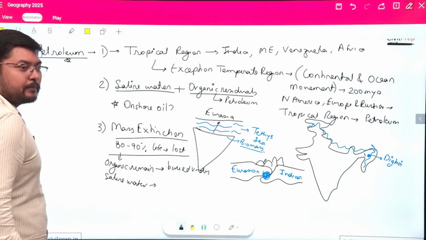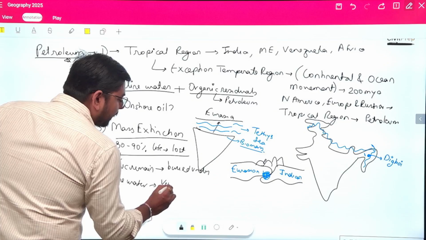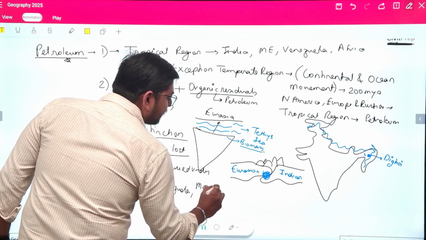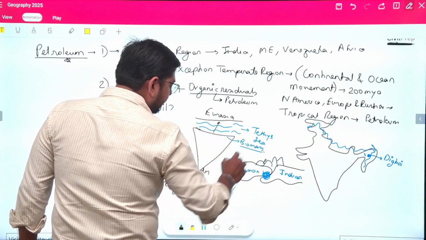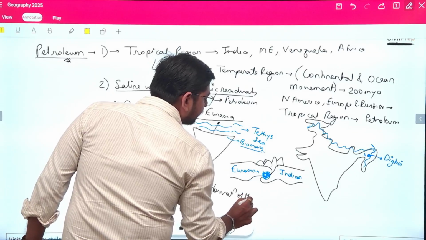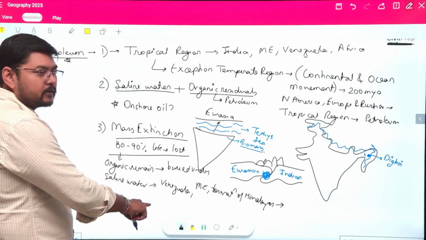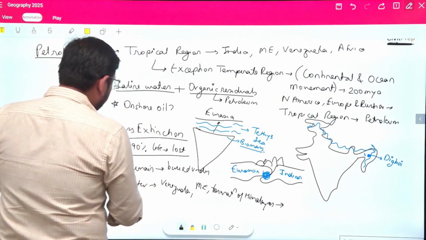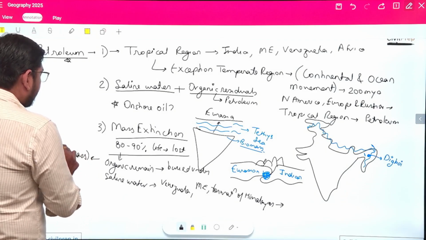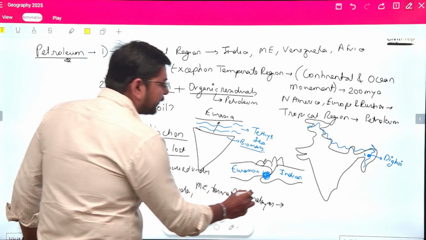This mass extinction we can see in the region of Venezuela, the Middle East, and in the region of India during the formation of the Himalayas. These events consisted of very high biomass, and this biomass was converted by this process into petroleum.